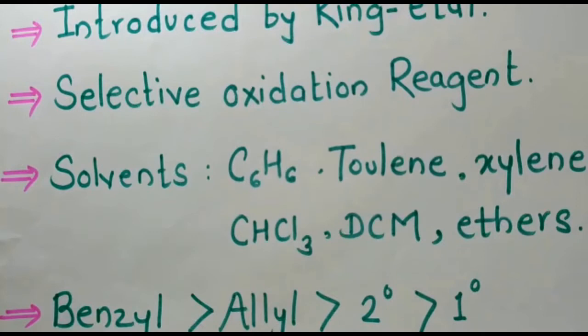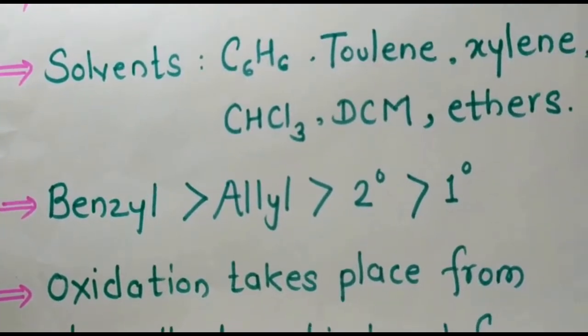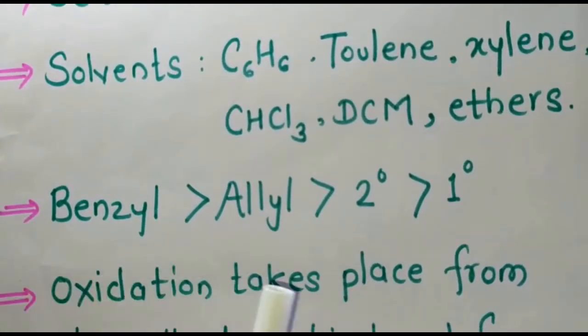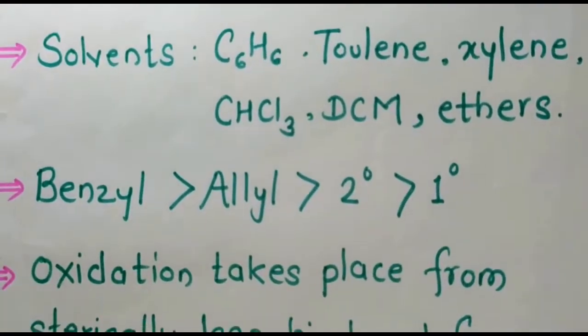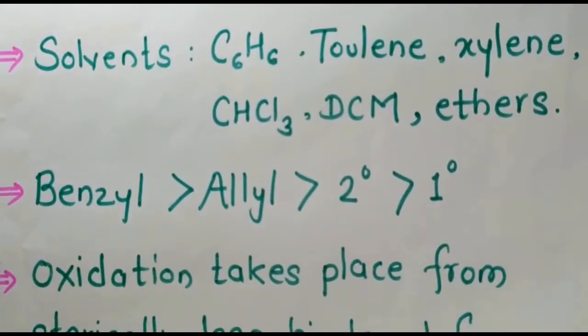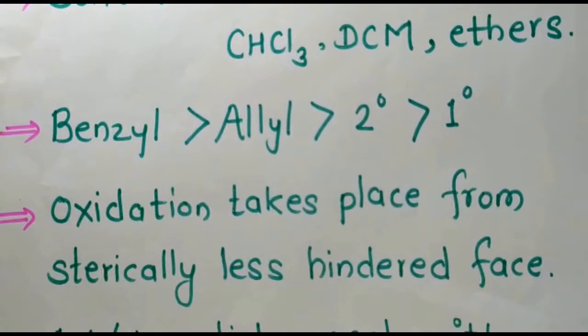The oxidation capacity of silver carbonate is seen during the oxidation of codeine, and this is a highly selective oxidation reagent. Now we will see the reactivity order. The benzylic alcohol is most reactive, then the allylic, then the secondary alcohol, and then the primary alcohol is oxidized. So this is the reactivity order for silver carbonate. The oxidation takes place from the sterically less hindered face. It will oxidize from the sterically less hindered face.